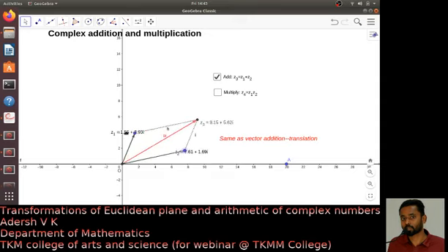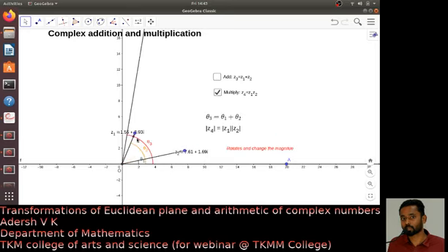Yeah, it's exactly the same as adding two vectors, right? Now if you look at the multiplication, you consider a complex number z2 and multiply it with the complex number z1.